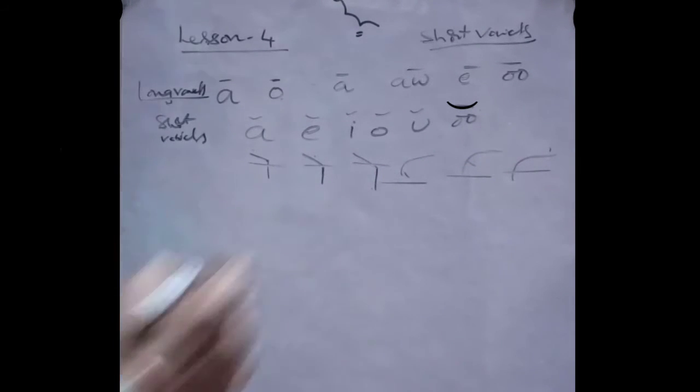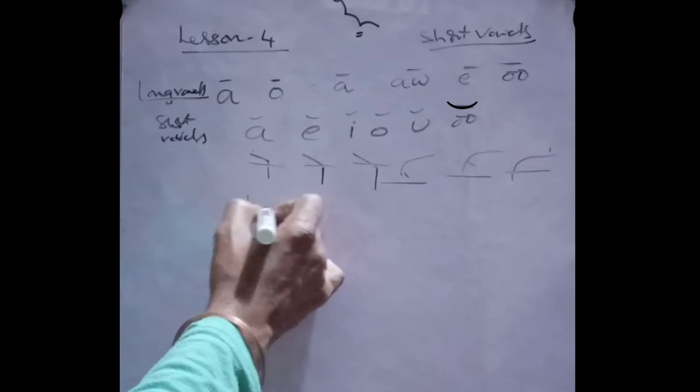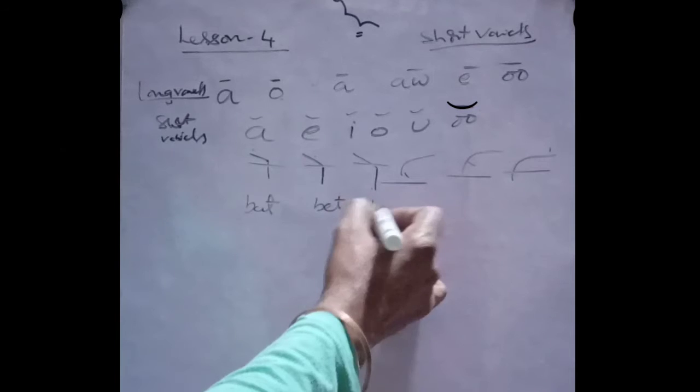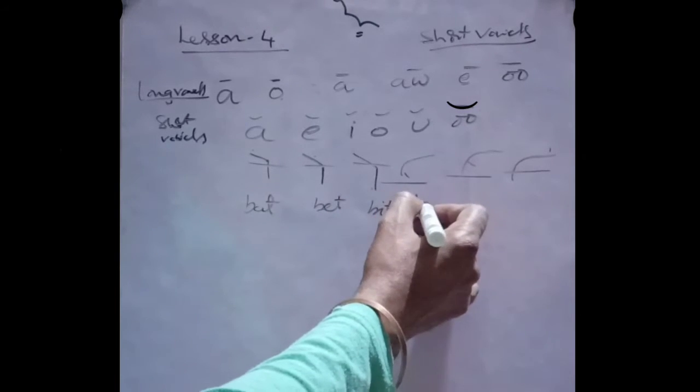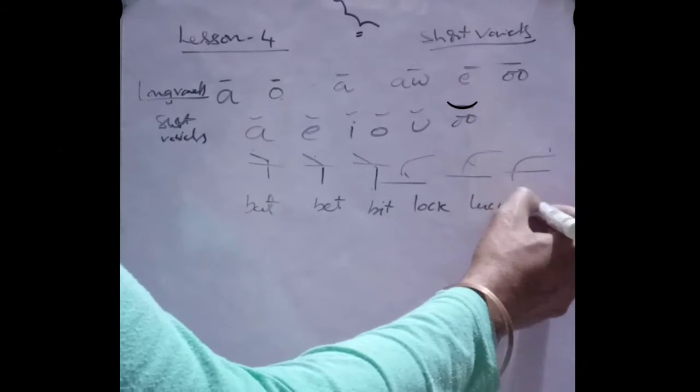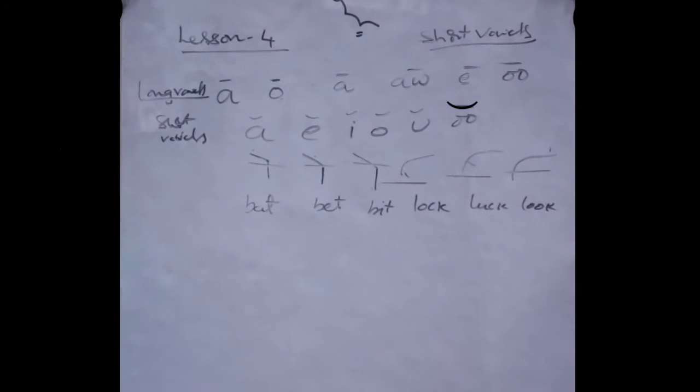Okay, there are bat, bet, bit, lock, luck, and look. These are the 6 short vowels.